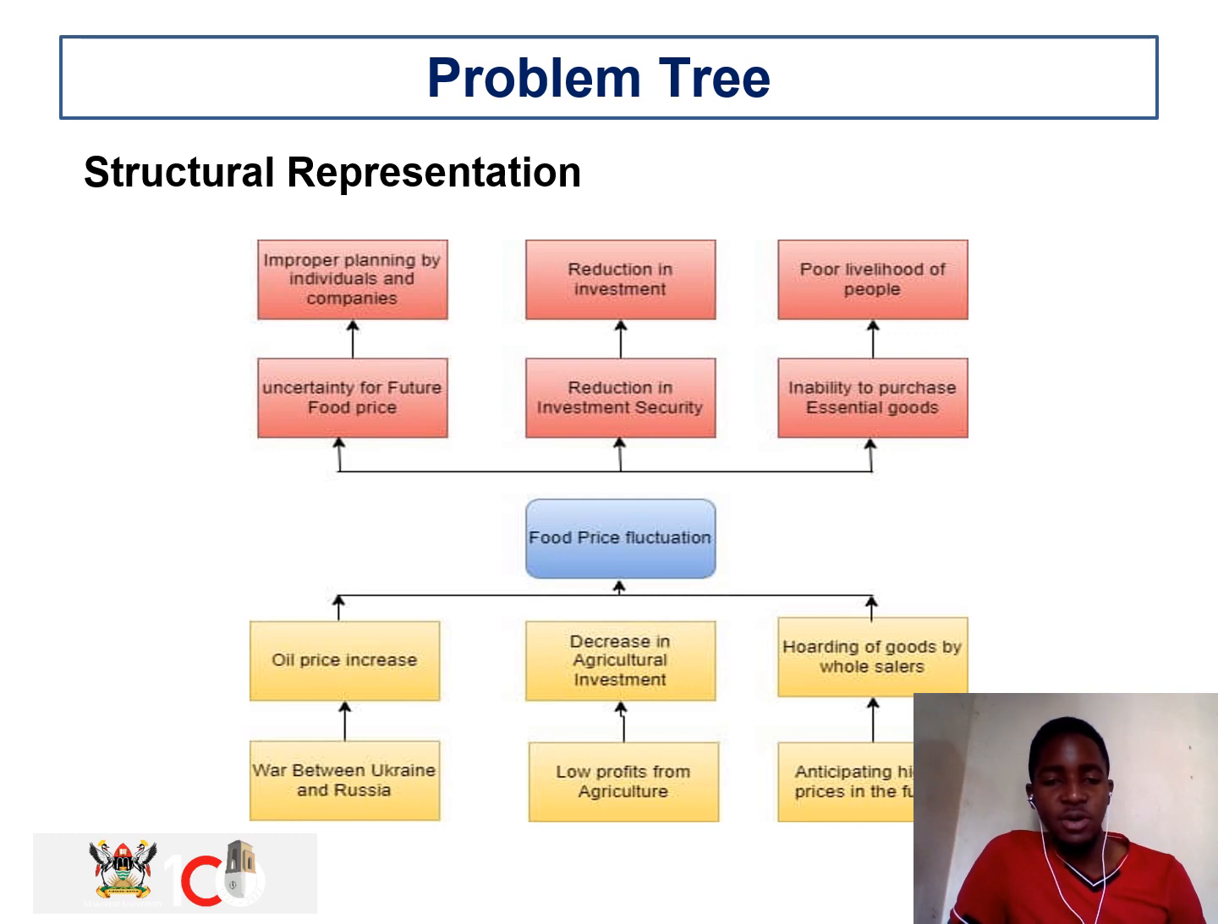Now, this is our problem. So we move on to the effects. How has it affected the people? How has it affected the individual and the economy?